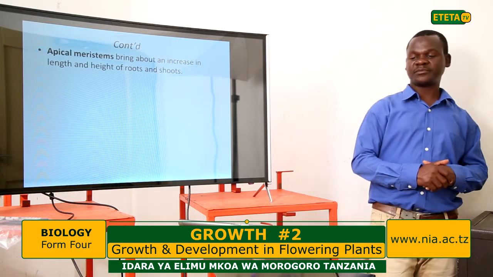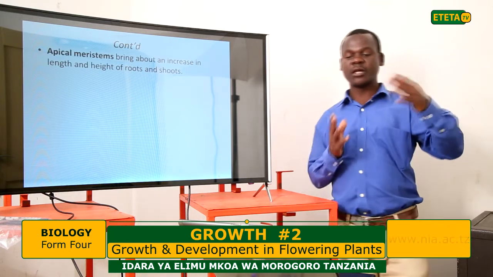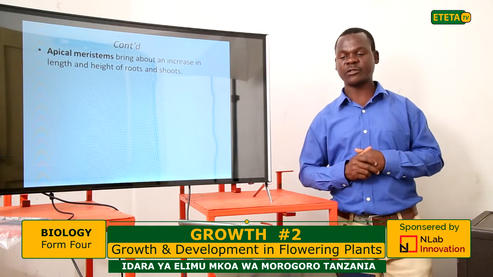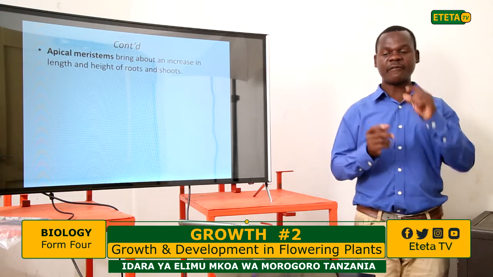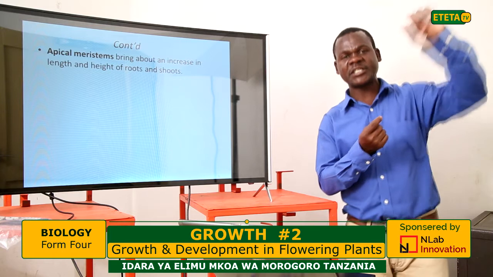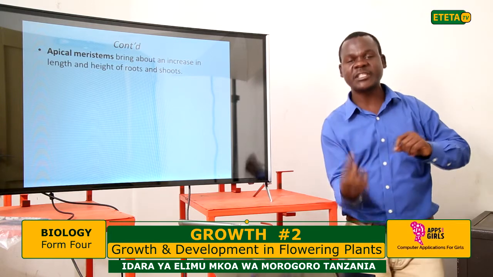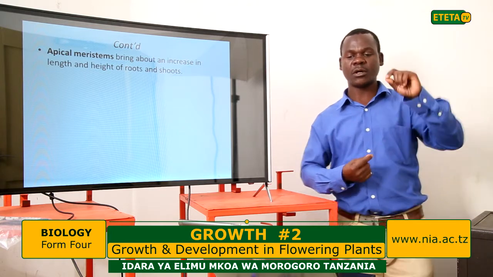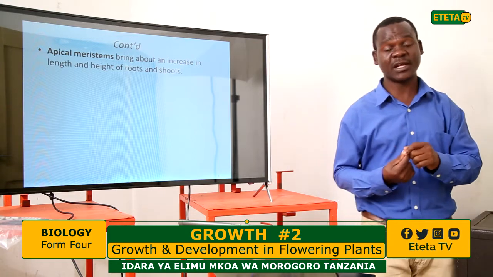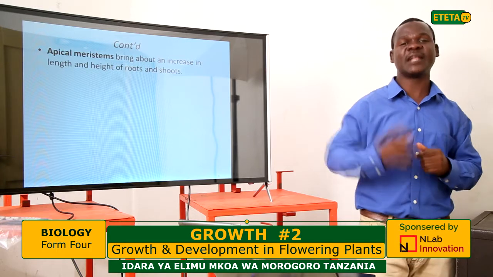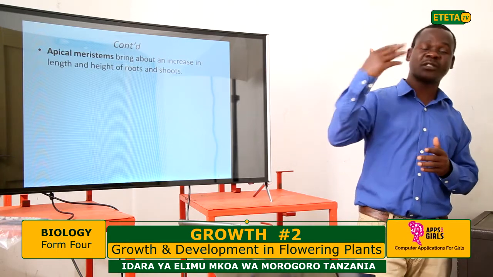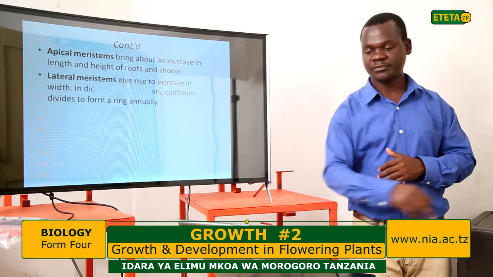Apical meristems are the regions of cell division which bring about the length and height of the root and the shoot. They are found at the apex of the plant, at the tip of the root and at the tip of the shoot. These cells divide to increase the length of that particular part of the plant, so that the shoot grows upwards and the root grows downwards.